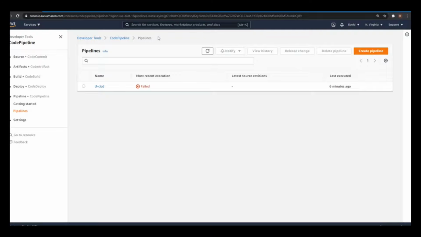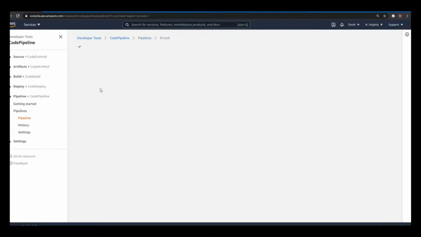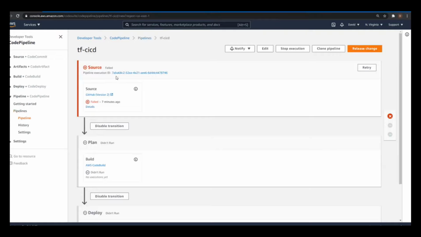So at this point our pipeline was created. However, we can notice that it failed in the first step because we haven't really pushed any code to GitHub. So it's trying to download the code that doesn't exist at this point.